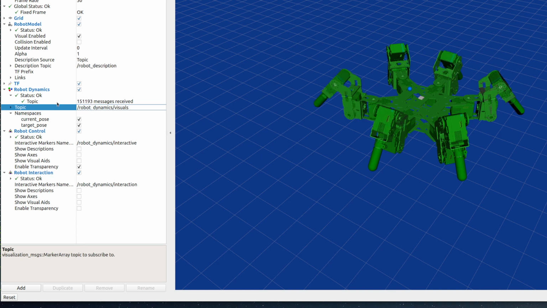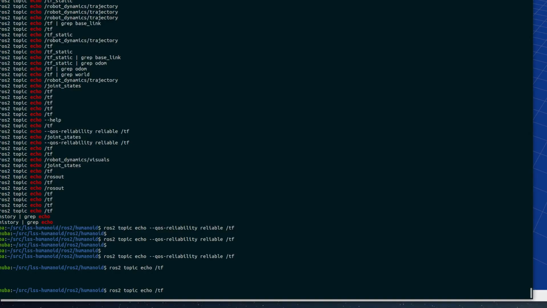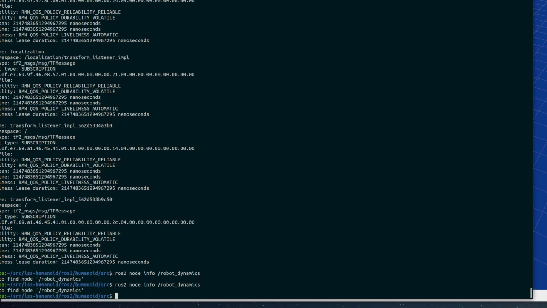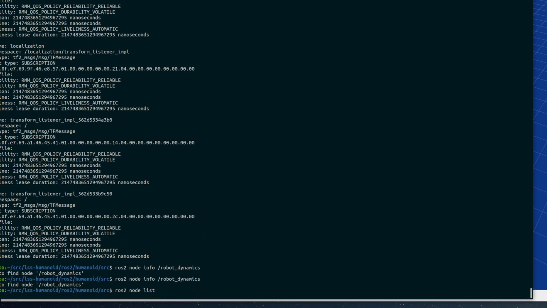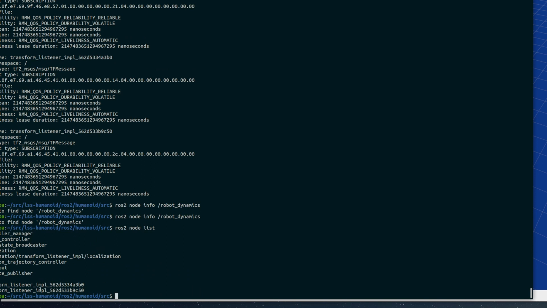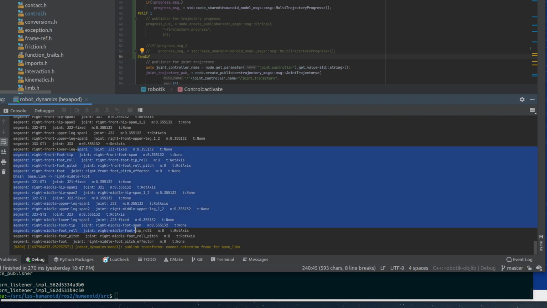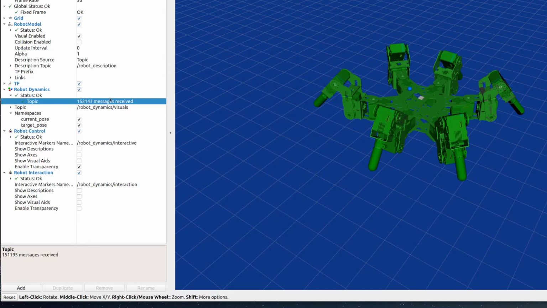Now part of what's weird is that this robot dynamics node is obviously publishing data. I'm getting the message counter going up. However, if I go over to the prompt here and run ROS2 node info robot dynamics, it can't find that node. If I do a node list, it's not going to be in that list, but it is running. It's in a state where it is running, and if it wasn't publishing, then we wouldn't be getting this counter going up.